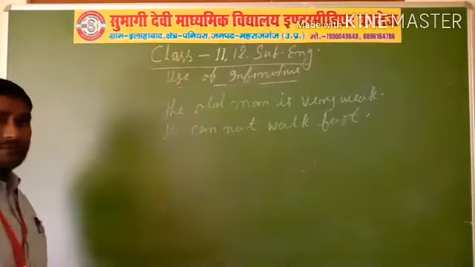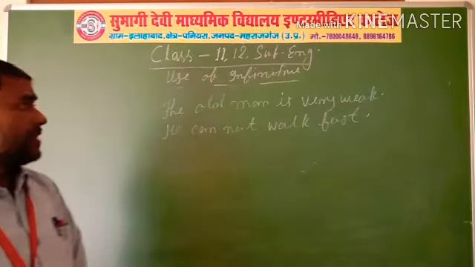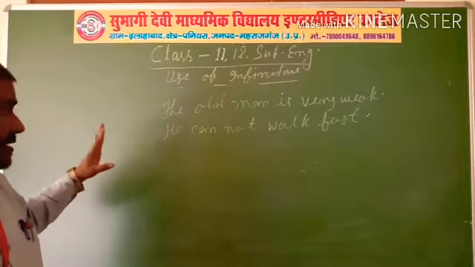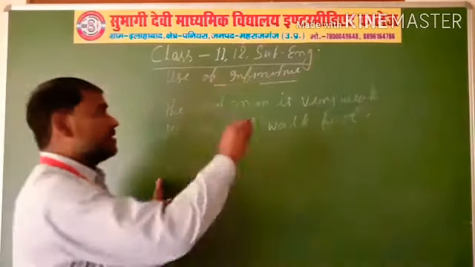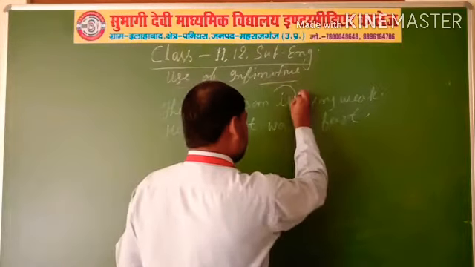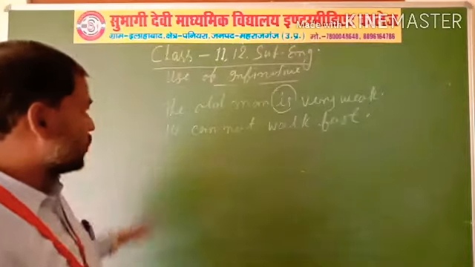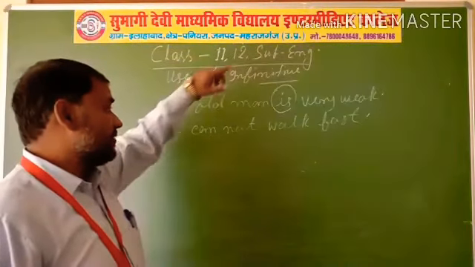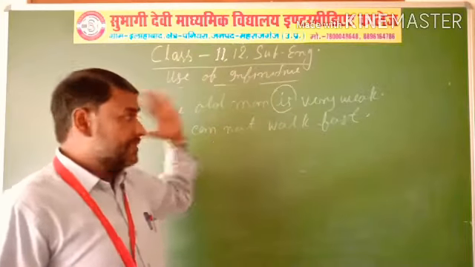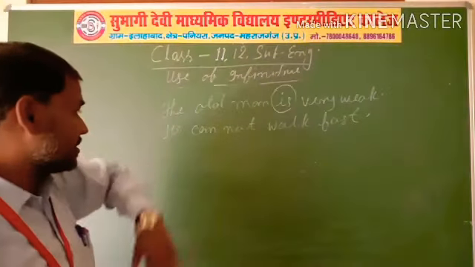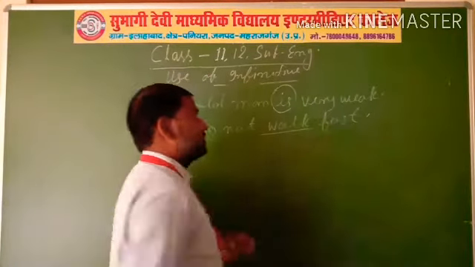Here are two sentences. First sentence, the old man is very weak, and in the second sentence, he cannot walk fast. Here the verb be is is, am, was, were; here is is the main verb. And now in the second sentence, walk is the main verb.